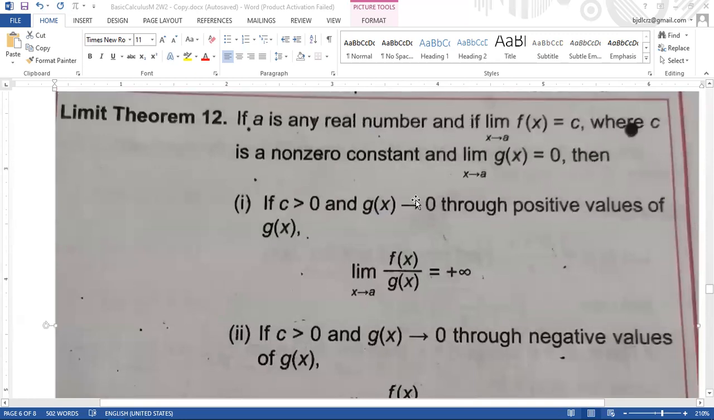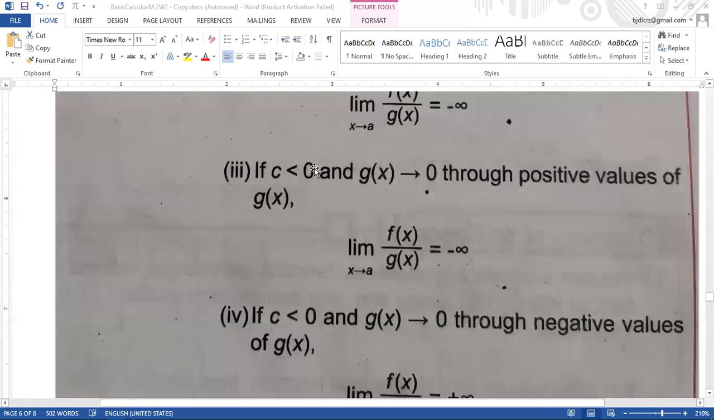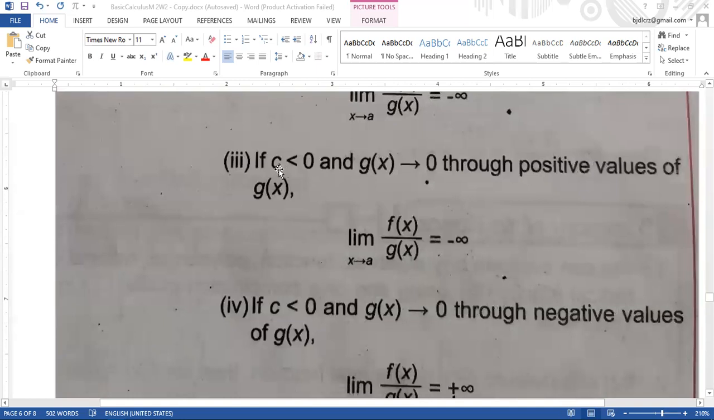So g of x approaching to 0 through positive values of g of x. So nahimo siyang 0 from the right, so 0 raised to the power of positive. Diri, 0 raised to the power of negative. Diri, if c is less than 0, kung atong c is less than 0, so may mo siya negative 2, ana less than 0. Then ang iyang 0 is positive values man of g of x, so 0 raised to the power of positive. So, atong answer is negative infinity.